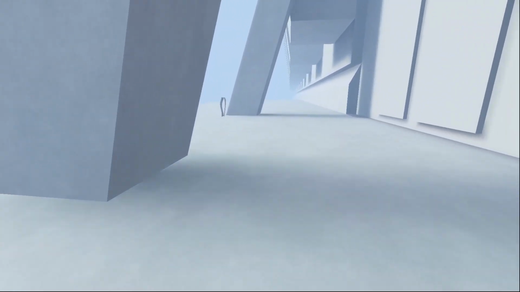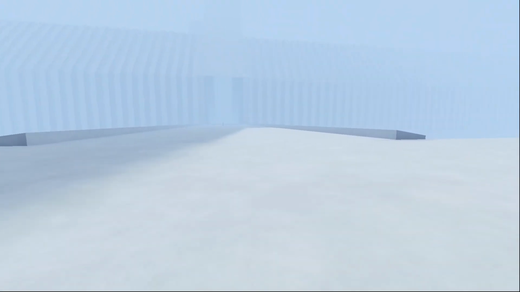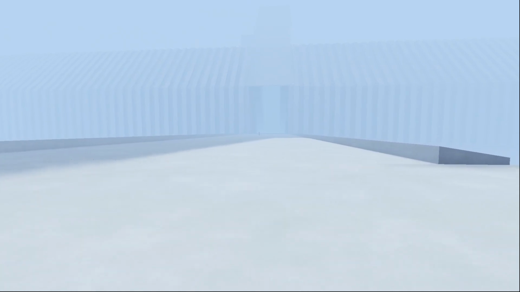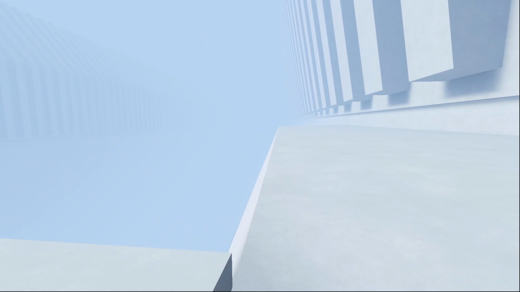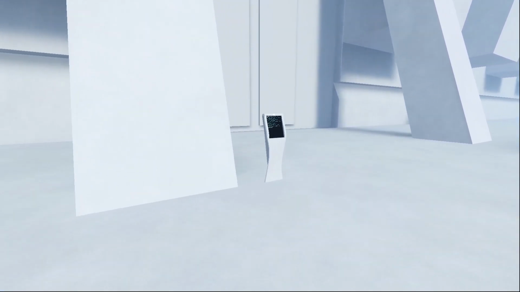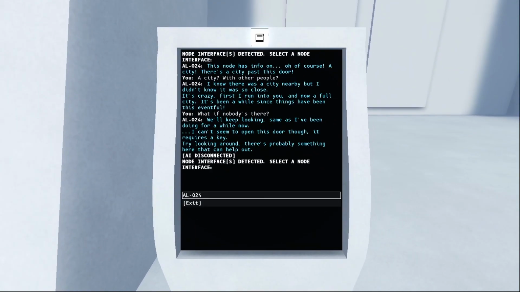AI disconnected. Key get. Oh my god, the terminal over there. I thought it was a thing for a second. I need to clean my screen.